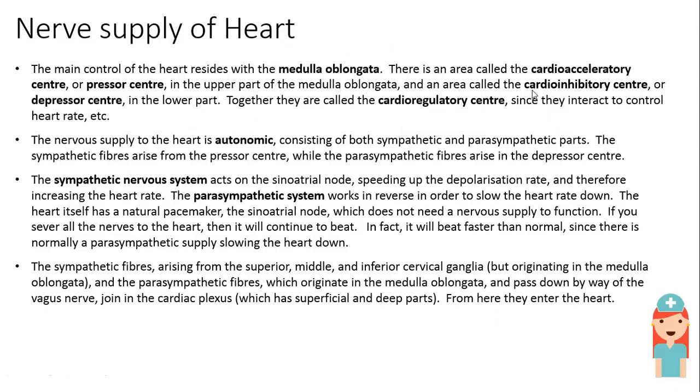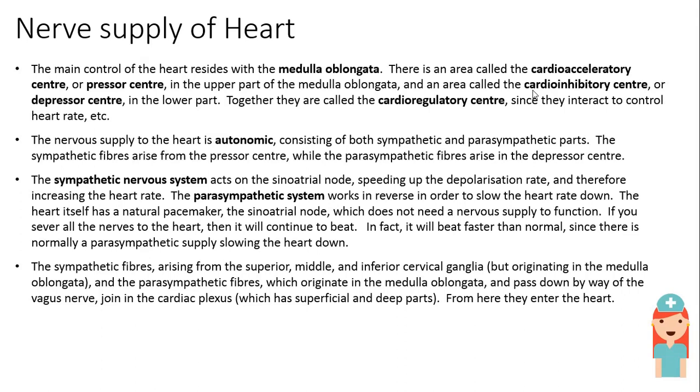Nerve supply of the heart. Talking about the nerve supply, the main control system is there in the medulla oblongata. There is something called the upper part and lower part. The upper part of the medulla oblongata is called the cardiovascular center, whereas the lower part is called the cardioinhibitory center. So they both have got different names according to the part that they are located in.